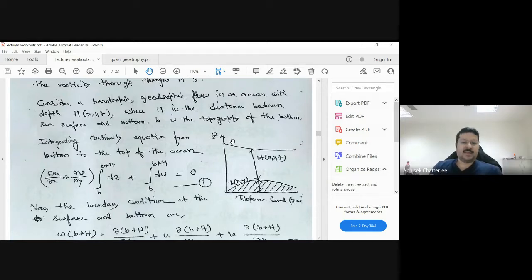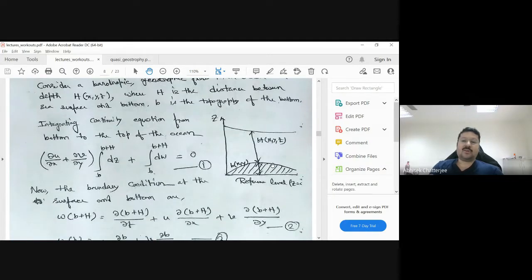And then there is the surface of the ocean, which is denoted by h. The total height of the surface of the ocean is h, which is a function of x, y and t, so it is varying in time.